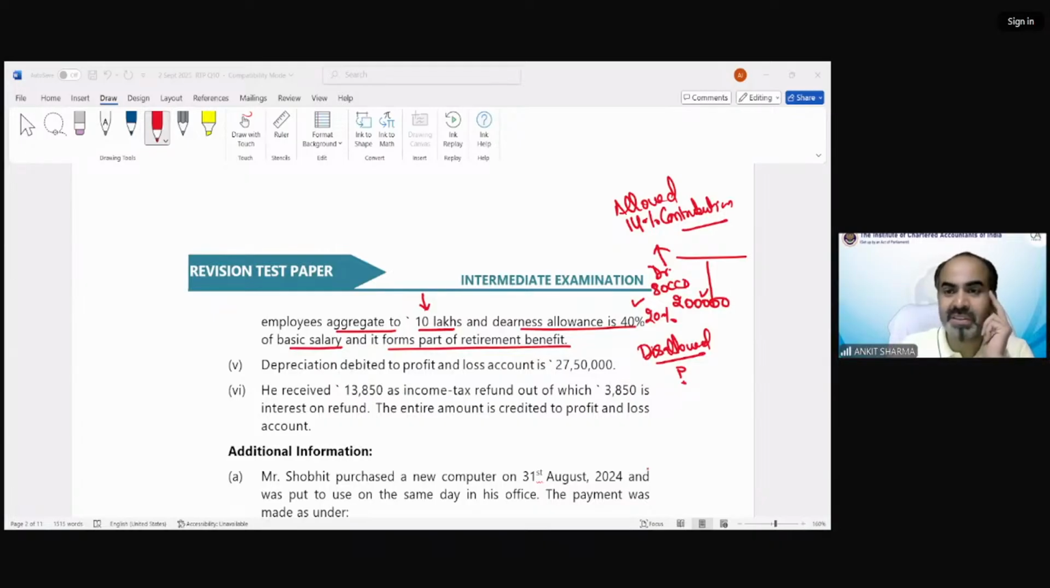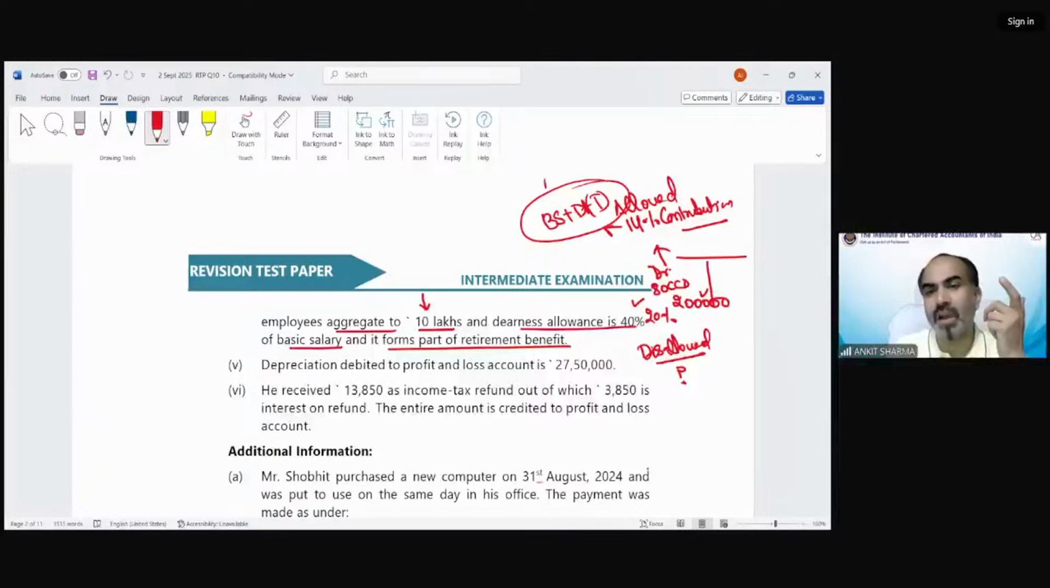Because 14% contribution is allowed on basic salary plus DA as per terms of retirement benefit. 14% of this value is allowed. He contributed 20% of basic salary. So we have to find out 14% of basic plus dearness allowance. And you can see in this question, it has been mentioned that DA is forming part of the retirement benefit. So basic is 10, DA is 4 lakh, 40%. So 14 lakh, 14%. We have to see how much that would be.